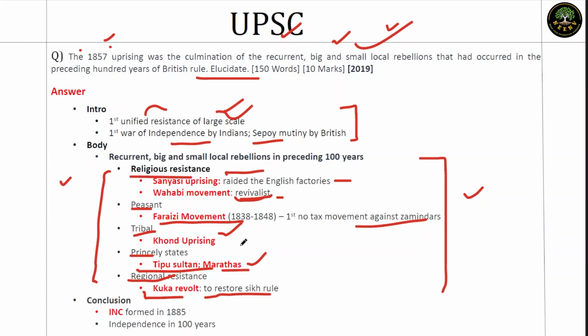So 5 dimensions, 5 examples, in fact 6 examples to substantiate them, and we'll conclude it by talking about the Indian National Congress. Because just after 15 to 20 years since the revolt, INC was formed. Once INC was formed, this large unified resistance became a reality. And things started repeating. Instead of the Sepoy revolt, mass movements began to evolve. And in a span of 100 years from 1857, India got independence. So if it was a culmination of local rebellions, it was also the beginning of mass movements. That's how we'll conclude this.